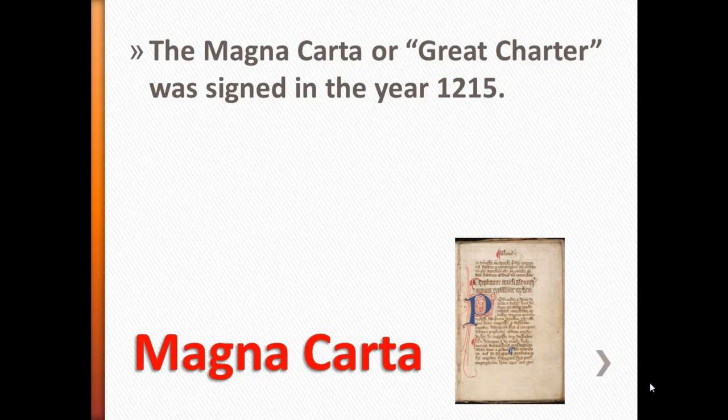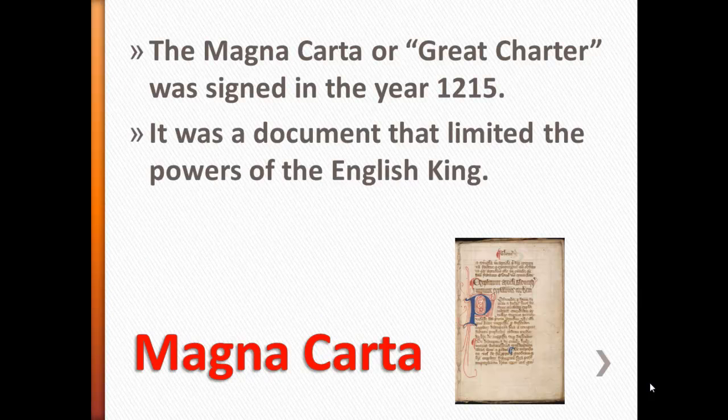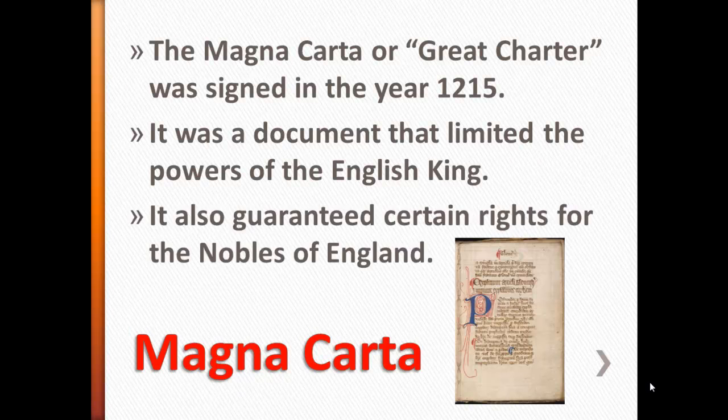And they refused to support him until he agreed to sign the Magna Carta. Now that means a great charter. The Magna Carta limited the king's power for the very first time and guaranteed certain rights and protections to the English noblemen. Those are the wealthy people in England.